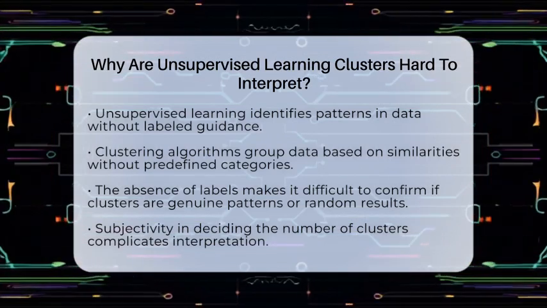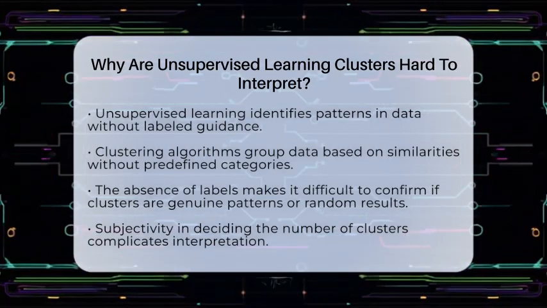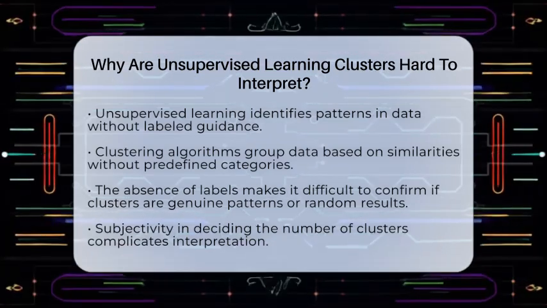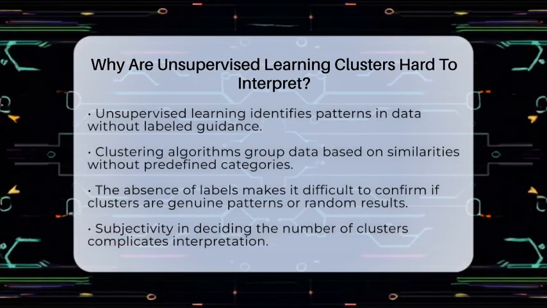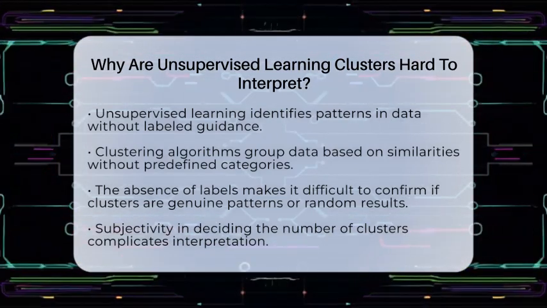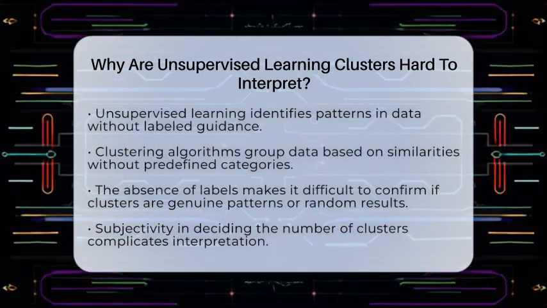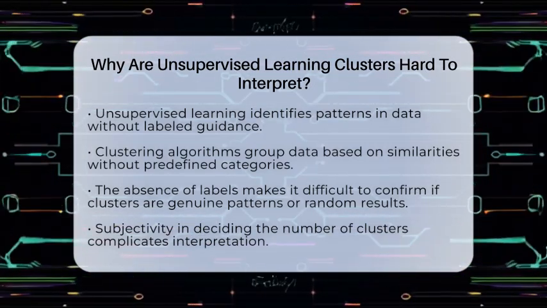Unsupervised learning is all about finding patterns in data without any labels to guide us. This means that when we use clustering algorithms, we are grouping data points based on their similarities, but we have no predefined categories to check against. This absence of labels makes it hard to know if the clusters we see are genuine patterns or just random